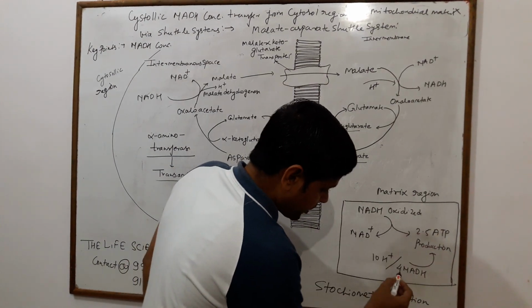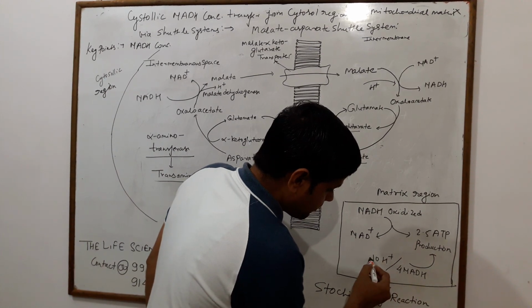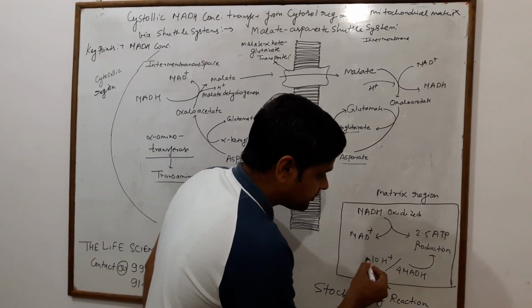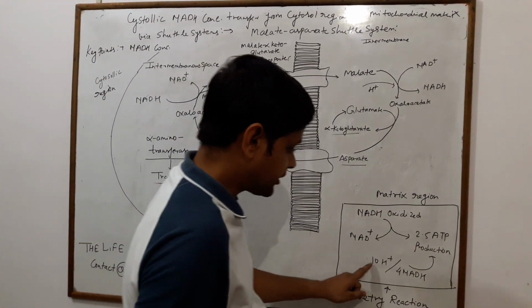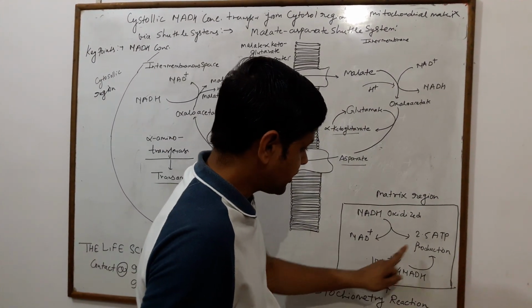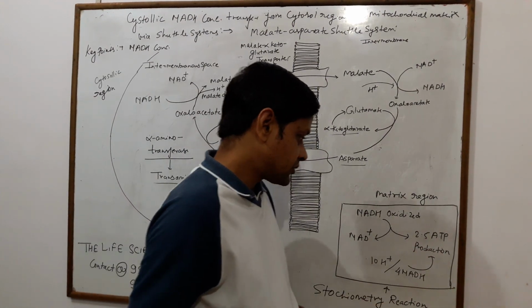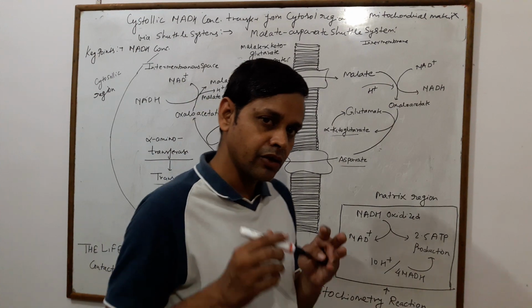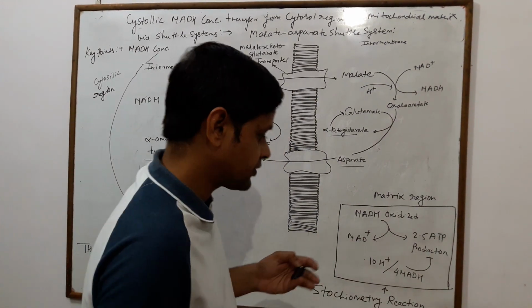Per NADH, 10 protons are liberated, and if we divide this by 2, then it produces 2.5 ATP. This is another method through which we can know that 2.5 ATP is produced.